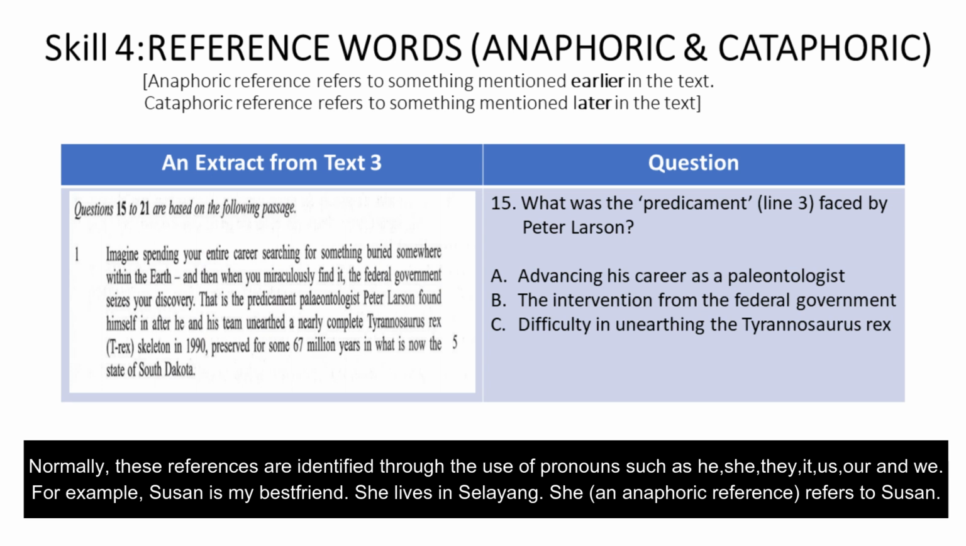Normally, these references are identified through the use of pronouns such as he, she, they, it, us, our, and we. For example, Susan is my best friend. She lives in Selayang. She, which is an anaphoric reference, refers to Susan.